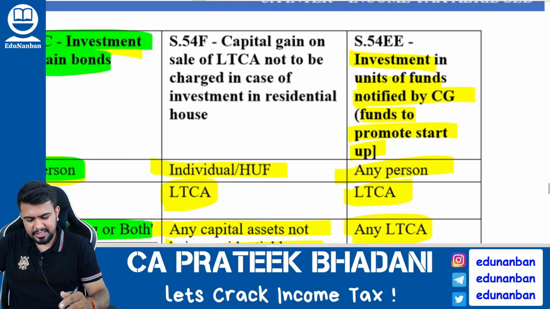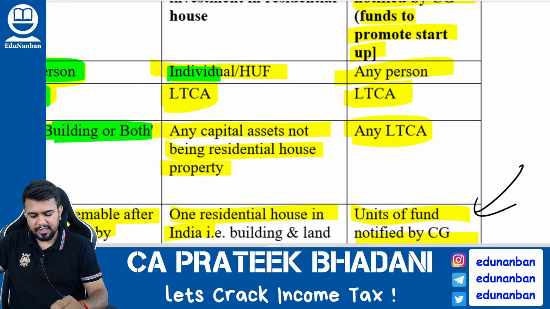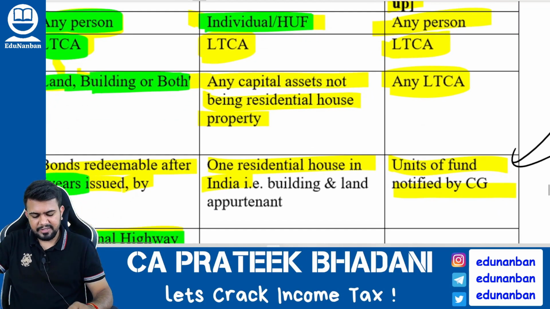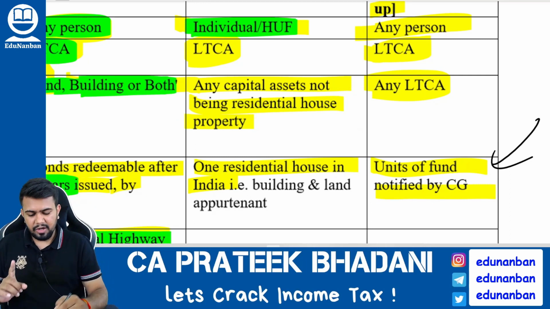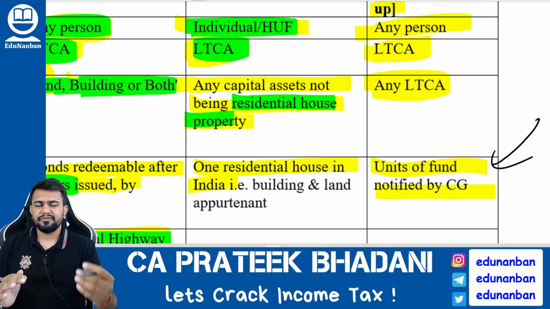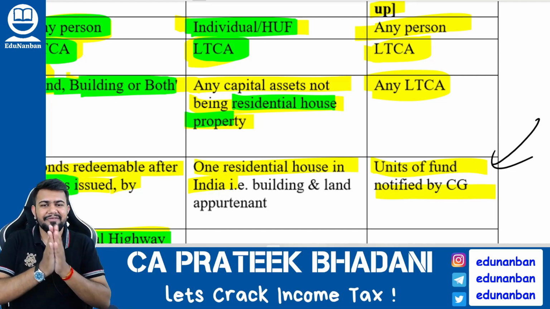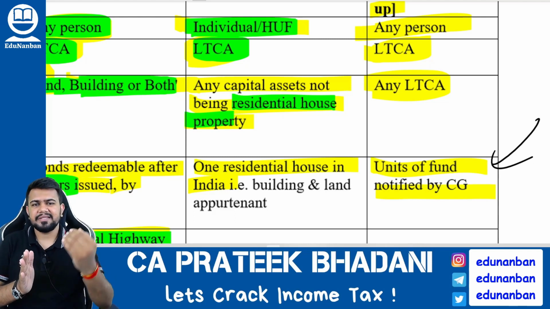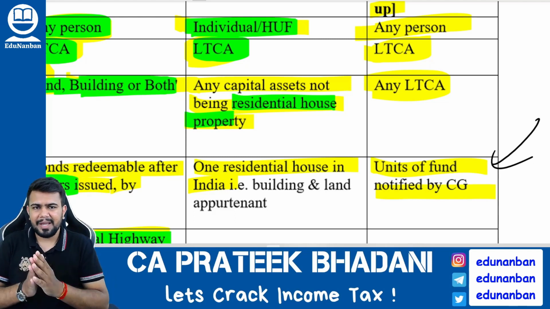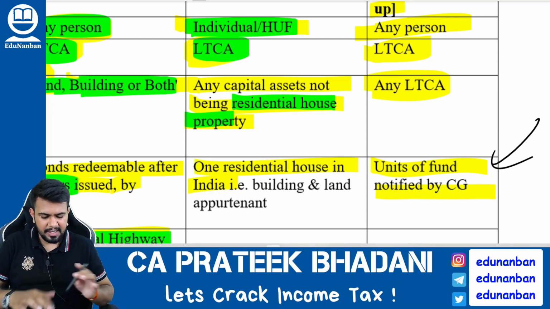Next, let's discuss section 54F. 54F is also allowed only for an individual or HUF. When does 54F arise? When any long-term capital asset other than a residential house is sold and on behalf of that a residential house is being purchased. If the individual or HUF is having any long-term capital asset other than a residential house, and is selling that asset and buying or constructing a new residential house, then this section will be applicable.